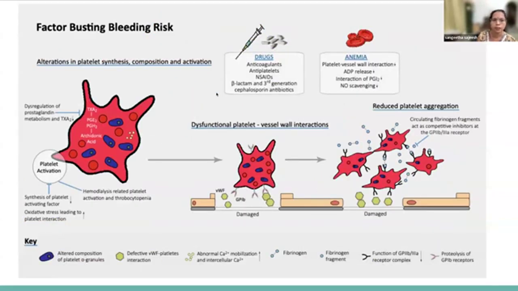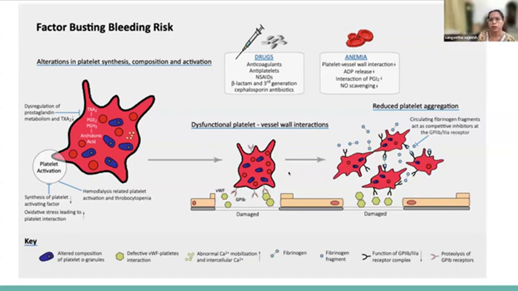While the patients have high hemorrhagic risk, as we all know, there is alteration in the platelet synthesis, composition, and activation. There is dysregulation of the prostaglandin metabolism and thromboxane H2. And there is dysfunctional platelet vessel wall interaction and reduced platelet aggregation. So all these factors will predispose such patients to increased bleeding risk.